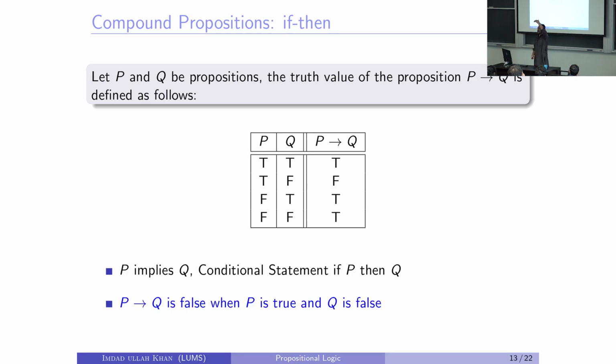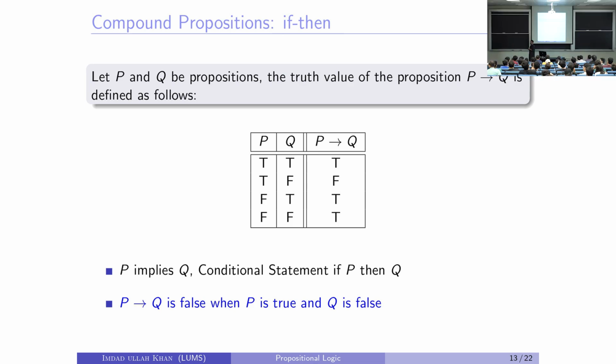Anyone else? Can you summarize this? P implies Q. We pronounce it as P implies Q. Yes. If P is true and Q is false, then P implies Q is false. Otherwise, it is true. That's what we mean by saying it's false. Anyone else?